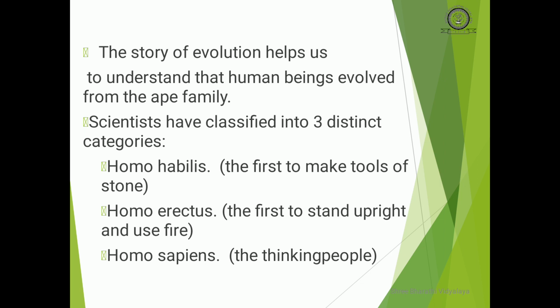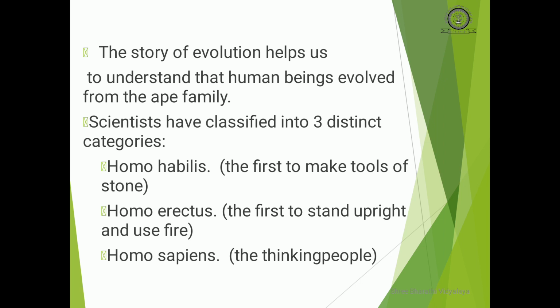Around 60 million years ago, the apes appeared on the earth. These apes slowly developed into human beings. This slow development of human beings from apes to modern people is called evolution.